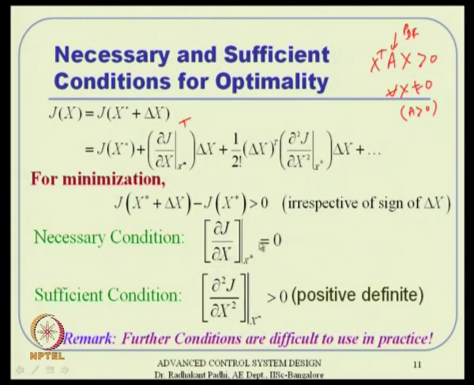If you have n equations and n variables to solve for, once you solve it you will get x star, and at x star you can evaluate this and tell that if it is positive definite, then this is certainly a local minimum point. Further conditions are difficult, so we will probably try to skip them in this review lecture.